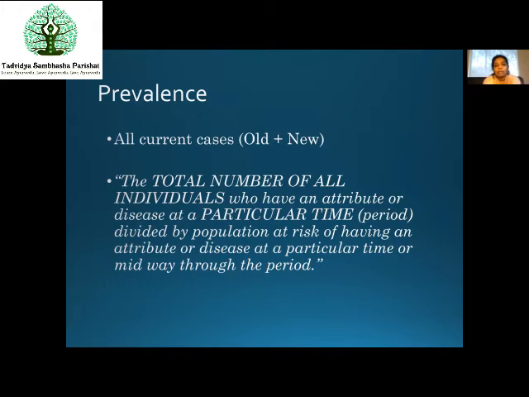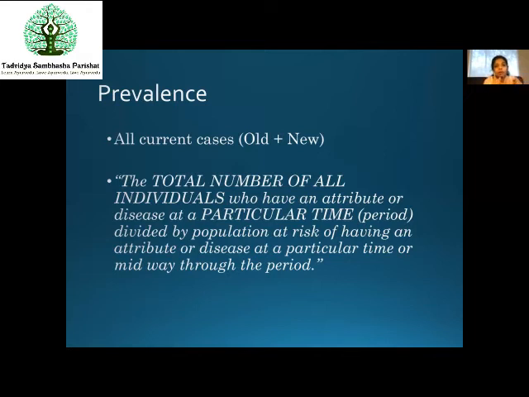The number of people who have COVID or who have had COVID in previous days, who might have recovered as well, or who might have died. Whatever the end of the disease is, death, disability, or complete cure, any of the three results, we are totally considering them. Whatever cases are coming up new, plus whatever were there in the past, together they are called the prevalence of the disease. Okay, the total number.